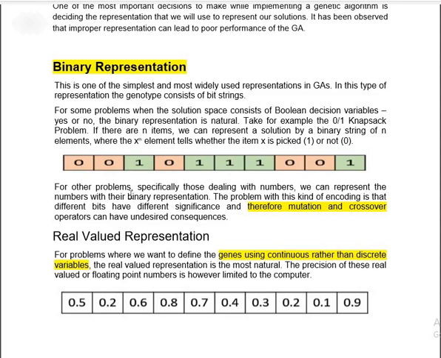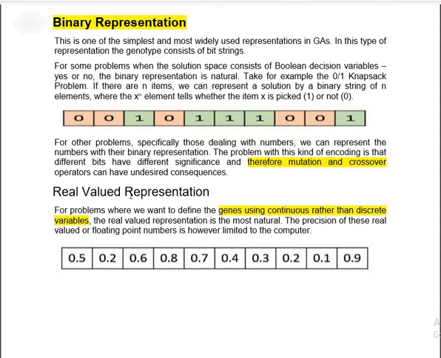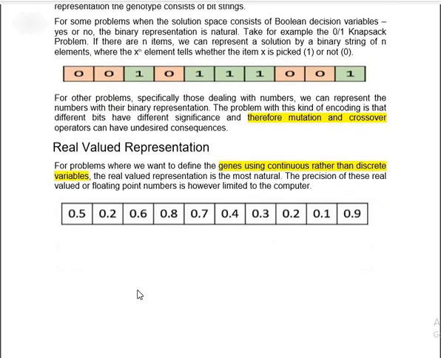The second representation is the real value representation. Now what is real value representation? The gene values represented inside a chromosome have to be continuous rather than discrete values. This is the real value representation, and it is the most natural. The precision of the value can be a floating number or a decimal number.